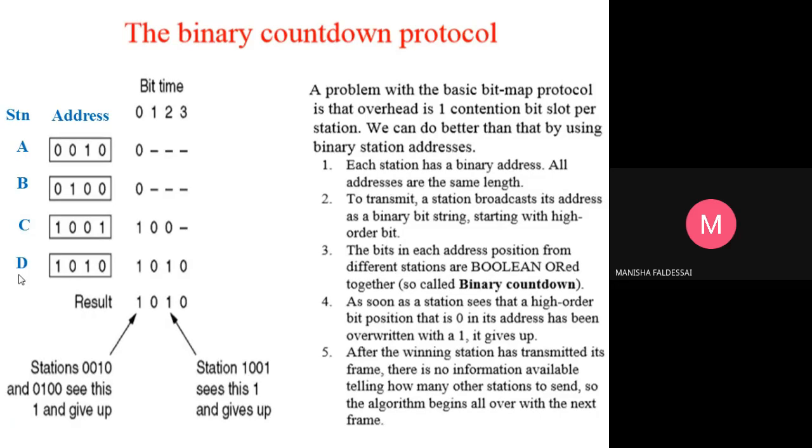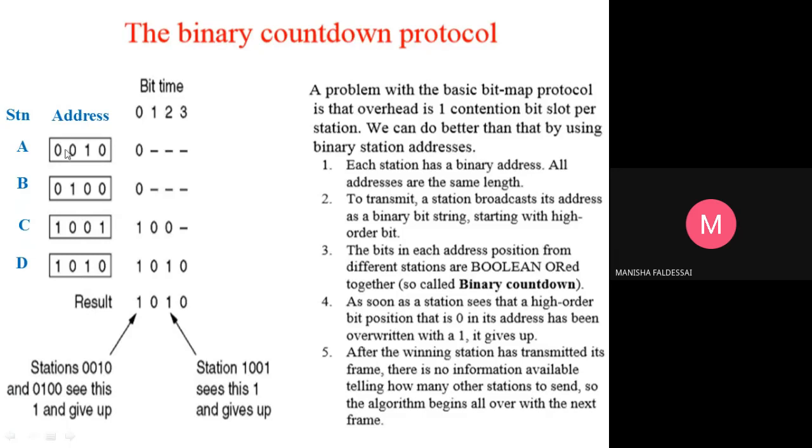If stations A, B, C and D want to transmit data, they will broadcast their addresses in binary form, as a binary bit stream.